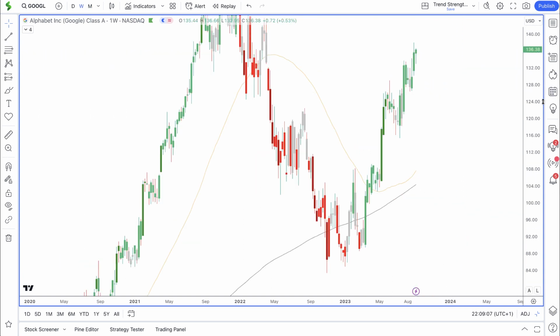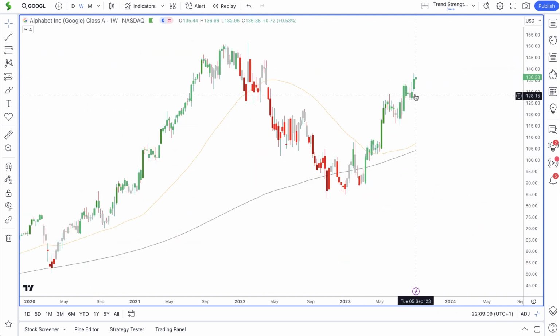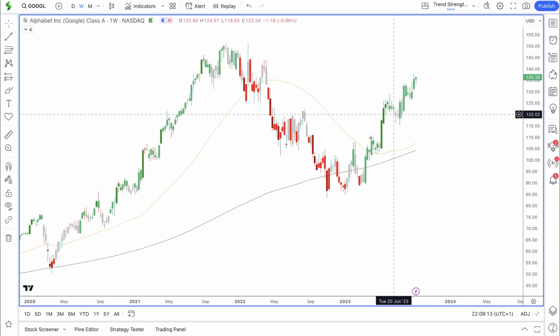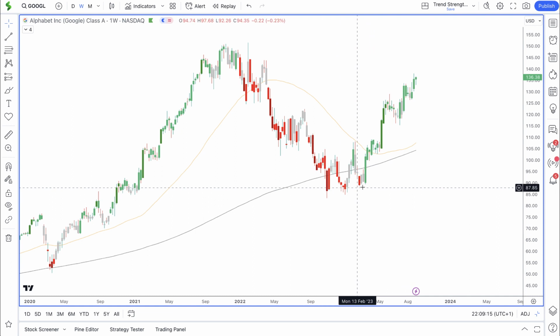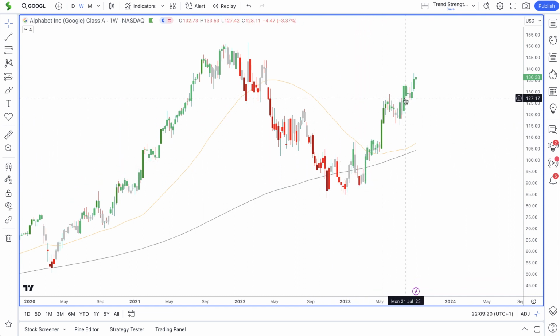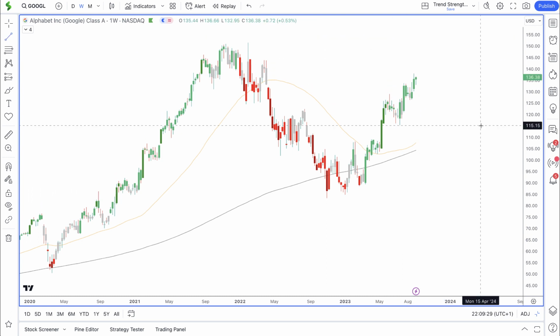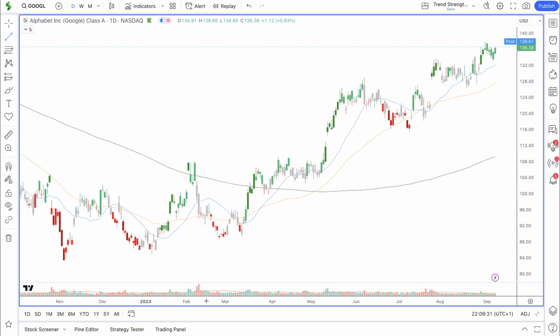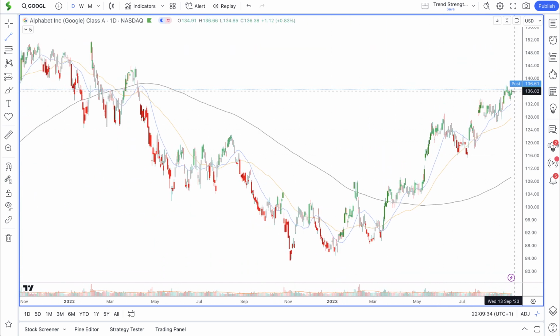On the weekly time frame, the bars are green. Some grey candles along the way, but the majority of the candles are green since price bounced off this zonal area here, the 200 simple moving average. So we've seen a pattern of higher highs and higher lows as price slowly makes its way towards the all-time high. And on the daily time frame, the bars here are green at the moment.